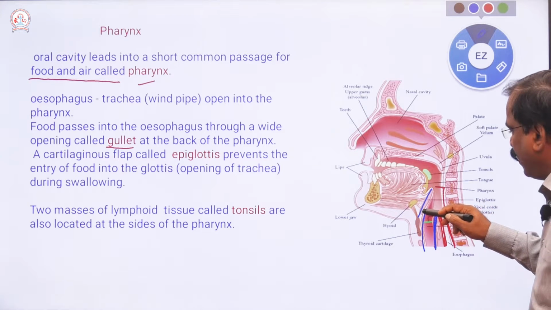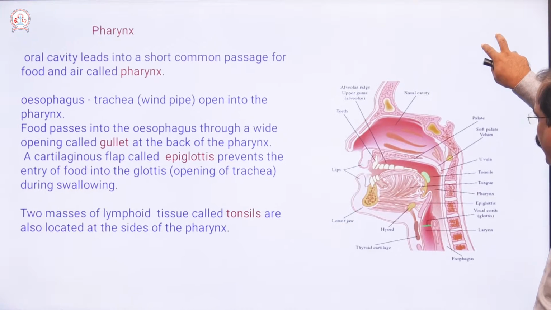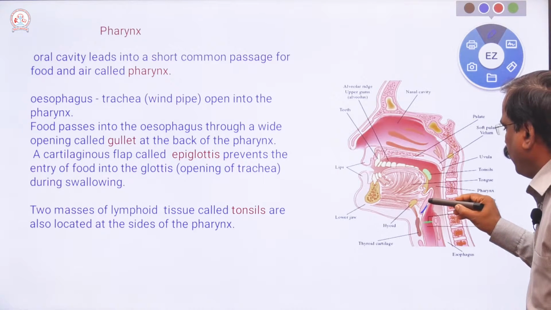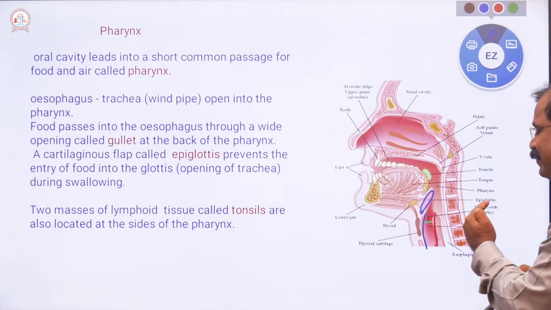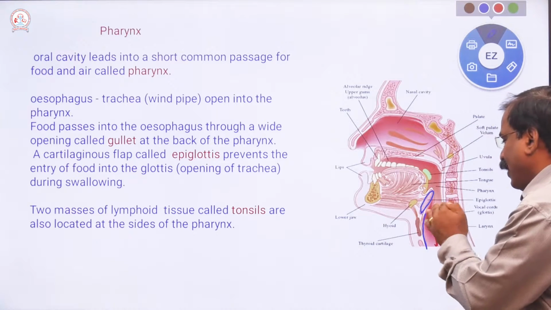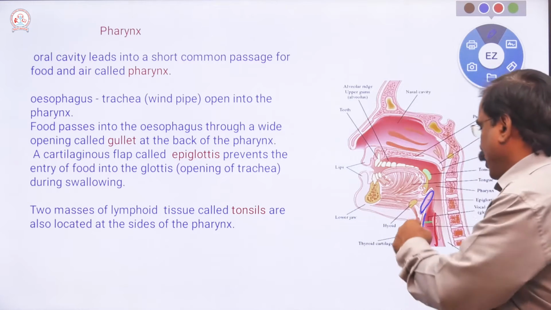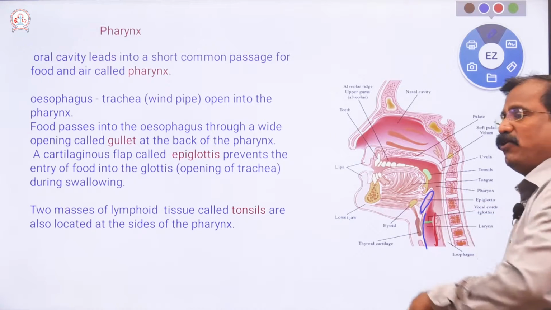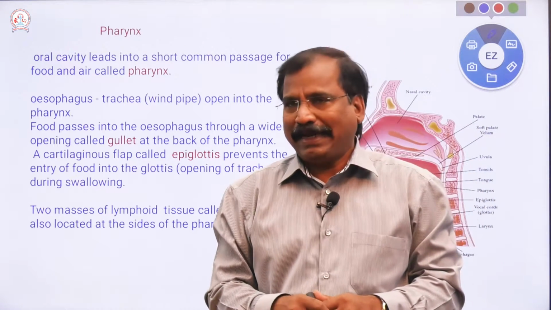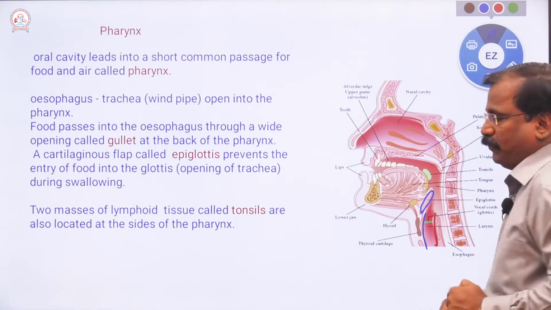And here, see, there is a flap, a pink colored flap, called the epiglottis. This is the windpipe, and the epiglottis is a muscular flap that covers the windpipe when we eat food and drink water. So it prevents food from going into the windpipe, the trachea.